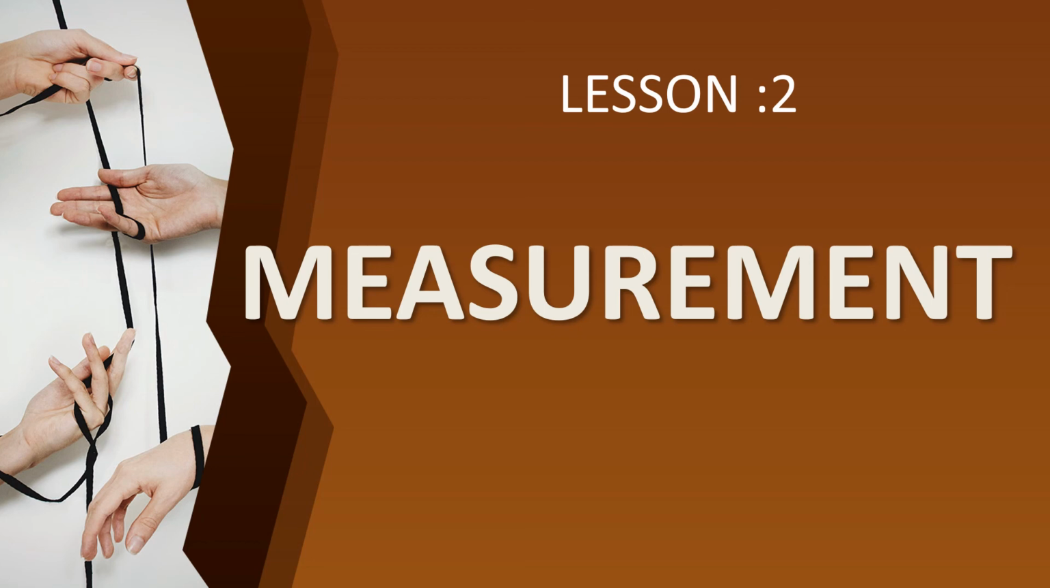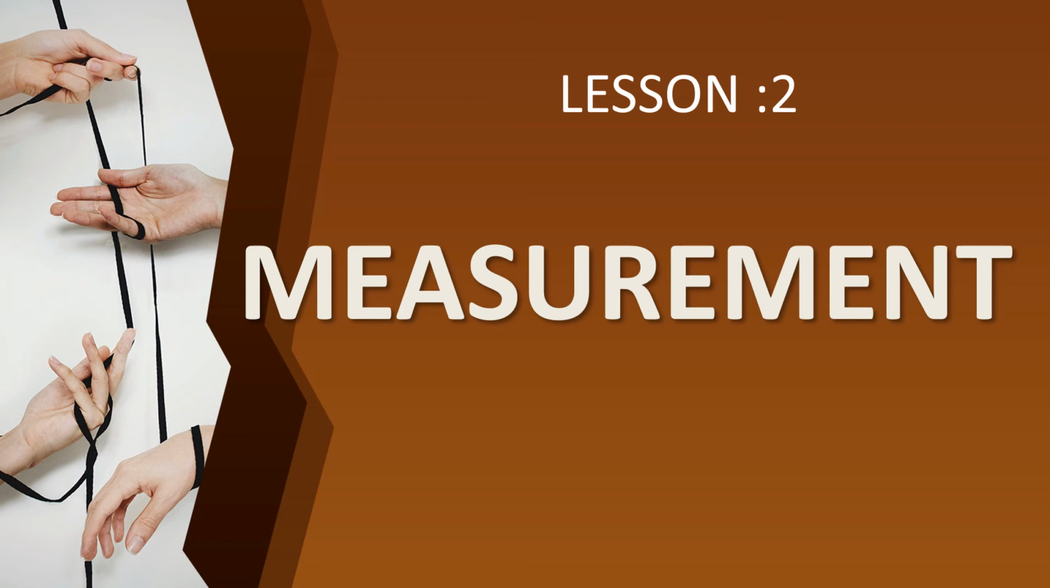What are the 7 fundamental units you have learnt? Length, mass, time, temperature, current, luminous intensity and amount of substance. Okay, with these fundamental units, in the SI system they have given the SI unit. What is the SI unit of length? Meter. Okay, the SI unit of length is meter.